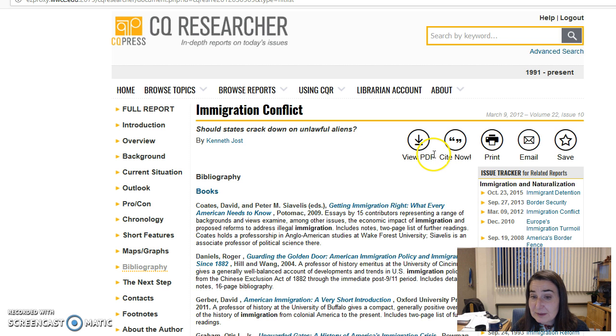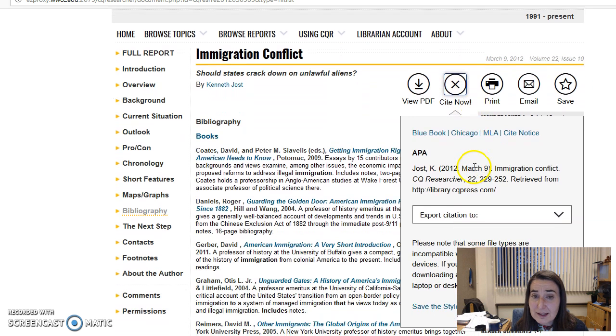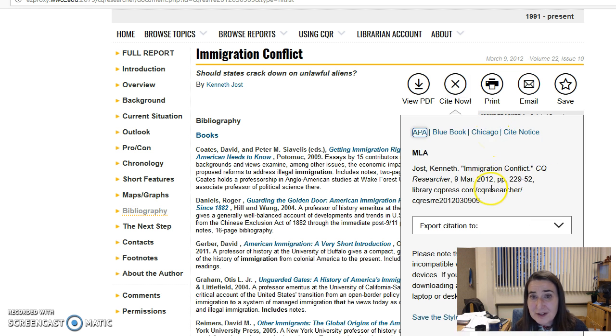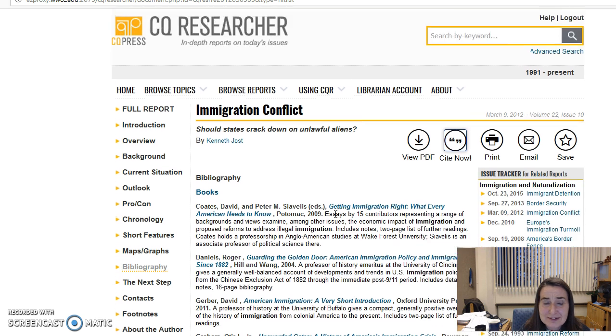It, like many of our databases, has other features, like you can email this to yourself. They'll help you cite it. So I'm not sure which citation you're using for your class. I'm imagining you're using MLA. Double check with your instructor. But they have a sample of what that would look like. You'll still have to tweak it a little bit. It's just a guide. It's not the answer, but it'll give you an idea of what that looks like.